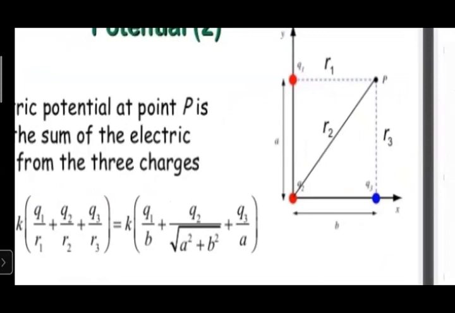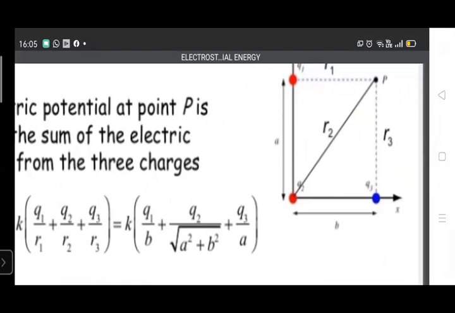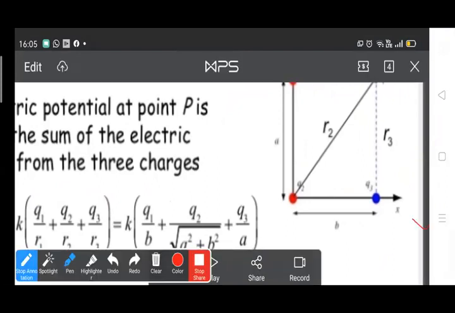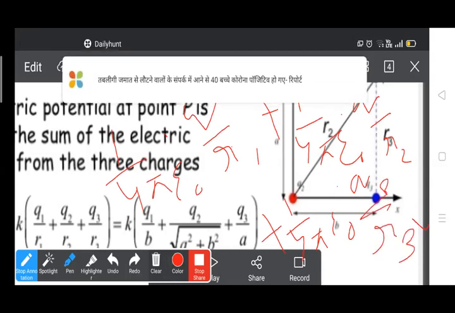So the potential at point P due to charge Q1 is 1 upon 4 pi epsilon naught Q1 upon R1, due to charge Q2 is plus 1 upon 4 pi epsilon naught Q2 upon R2, and due to charge Q3 is plus 1 upon 4 pi epsilon naught Q3 upon R3.